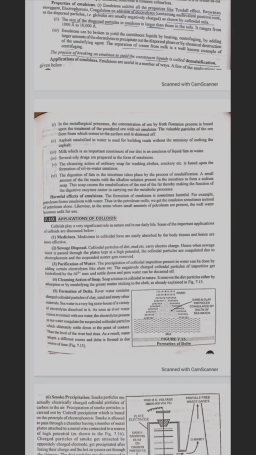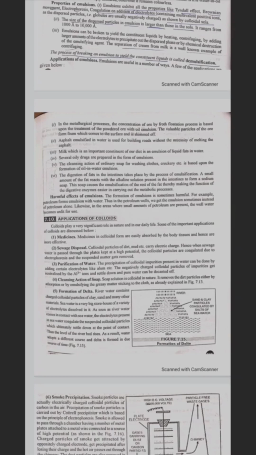The cleaning action of ordinary soap for washing clothes, crockery, etc. is based upon the formation of oil in water emulsion. The digestion of fat in the intestine takes place by the process of emulsification. A small amount of fat reacts with the alkaline solution present in the intestine to form a sodium soap. This soap causes the emulsification of the rest of the fat, thereby making the function of digestive enzymes easier in carrying out the metabolic processes.